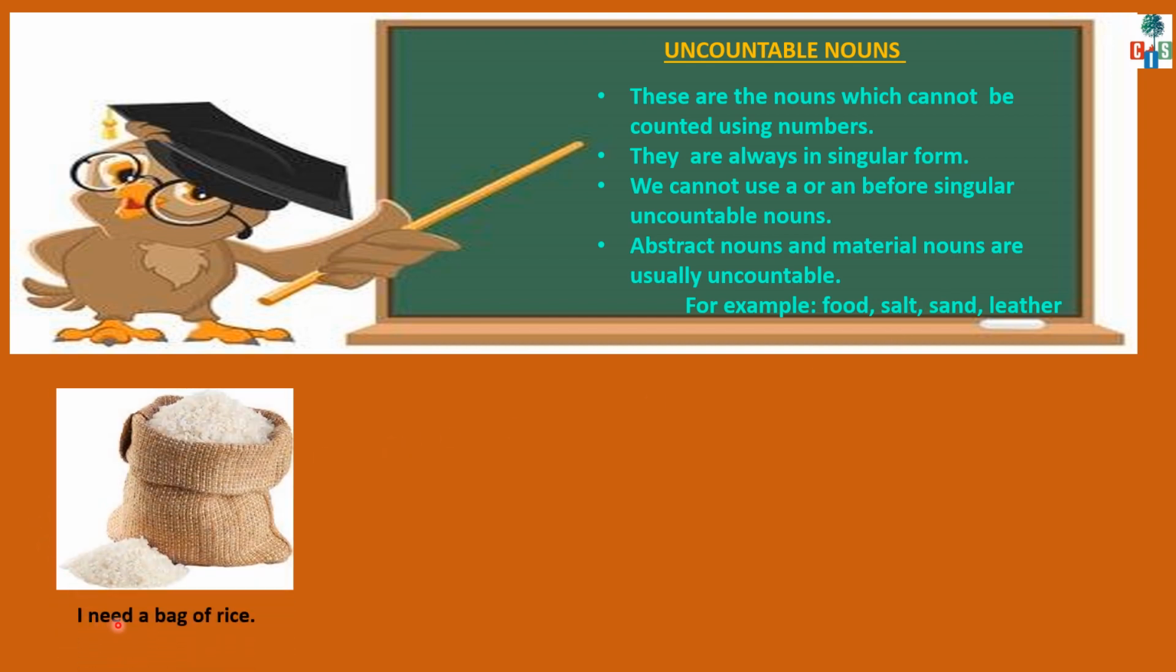I need a bag of rice. Children, rice, wheat, cereals, all these are uncountable nouns. We can't count rice. So, if I want to give a proper measure of these uncountable nouns, before that I have used words or phrases like a bag of. Then only we can give a proper quantity of these uncountable nouns.